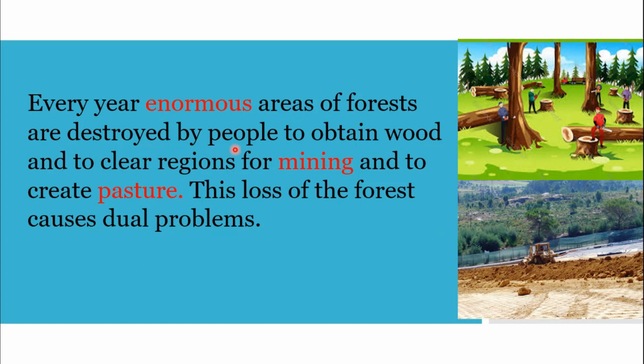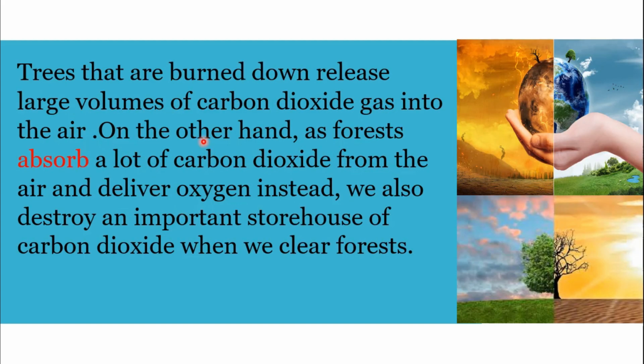Every year, enormous areas of forest are destroyed by people to obtain wood and to clear regions for mining and to create pasture. This loss of the forest causes dual problems. So dear students, you can see people for their own benefit are destroying forest, which causes dual problems. Trees that are burned down release large volumes of carbon dioxide gas into the air.